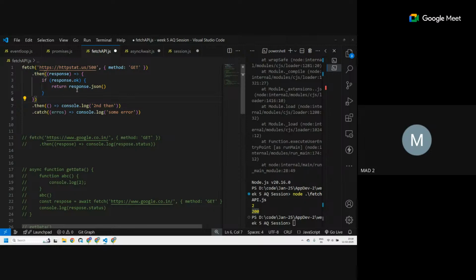One more thing: response also has a .json function, which itself is a promise. It's an asynchronous function, so we have to resolve that with dot then. That's why you see two dot thens over here. All these are functionalities of fetch, right? This particular one is not a functionality of fetch, but of the response. It's a method of the response object. Dot json converts the format into JSON format.